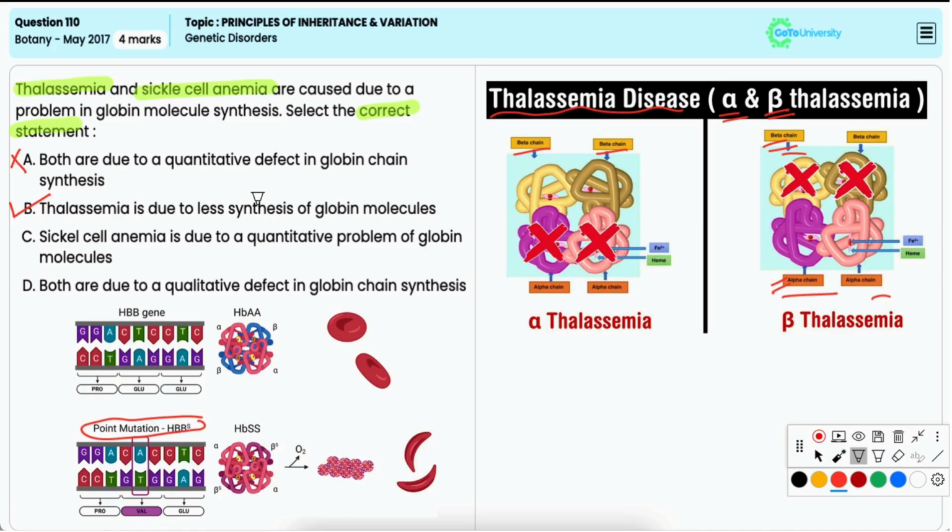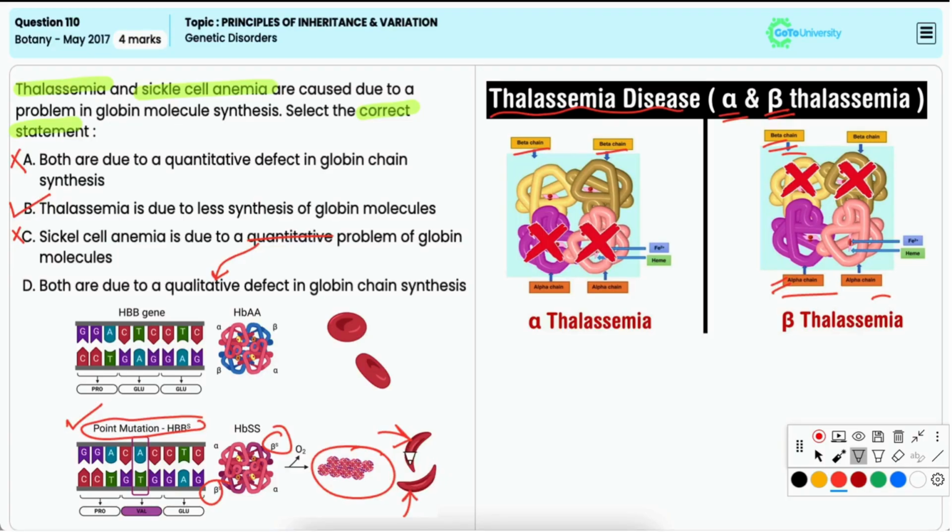Option C, sickle cell anemia is due to a quantitative problem of globin molecules. Now, it is also incorrect because, as already stated, sickle cell anemia is not caused by quantitative defect. It is due to a point mutation in the beta globin gene, causing a structural change in the hemoglobin molecule, making it appear sickle-like.